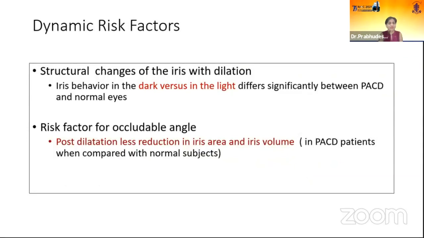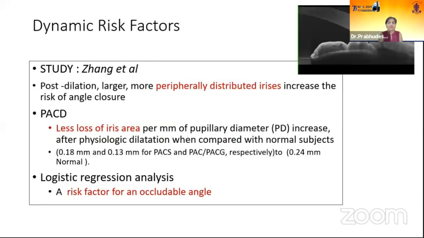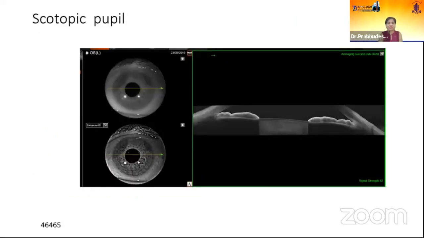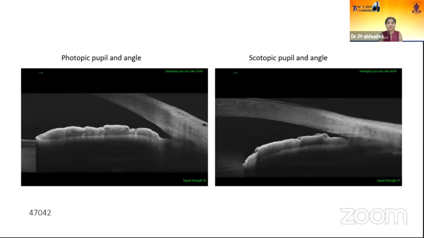Coming to dynamic risk factors, we know that there is a structural change with iris dilatation, and occludable angles also have less reduction in iris volume post dilatation. This is a study. I'll just show one or two slides, photopic and scotopic pupil. So this is again photopic, scotopic.